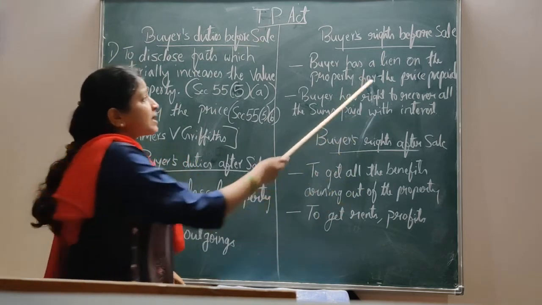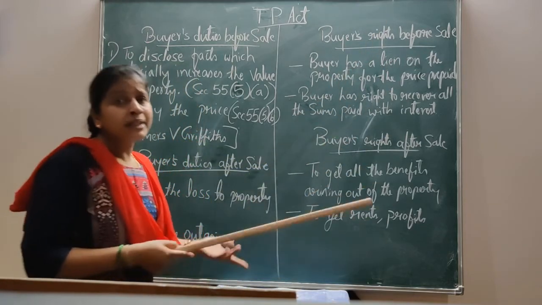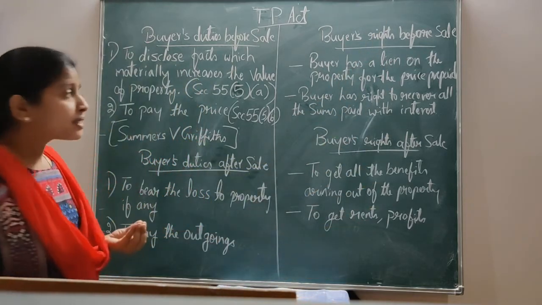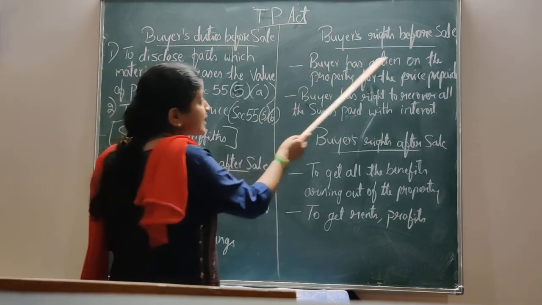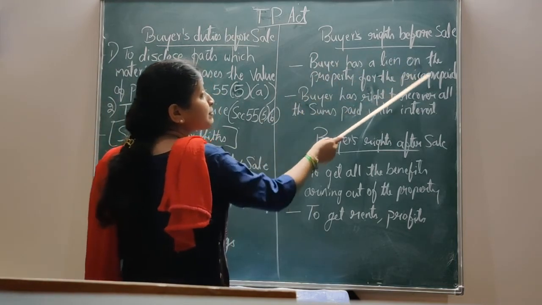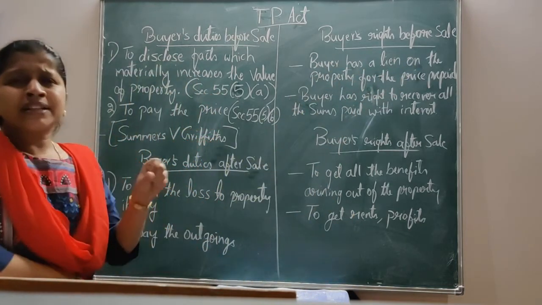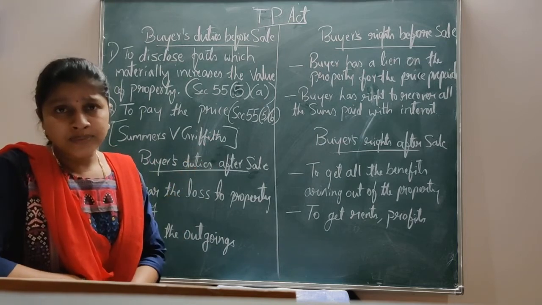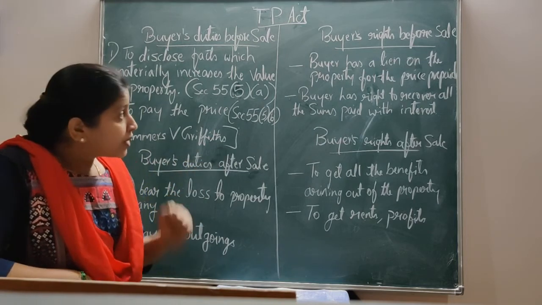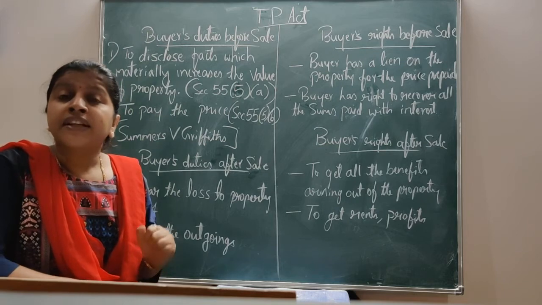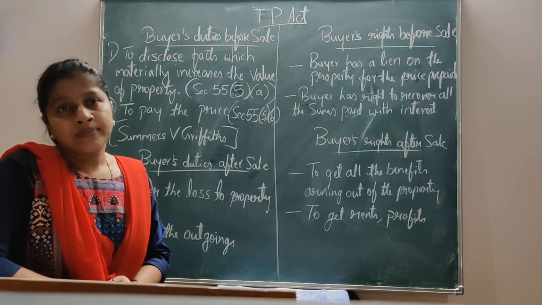The buyer has a lien on the property for the price prepaid. He has paid a certain amount to the seller, and for that amount the buyer has a lien on the property.